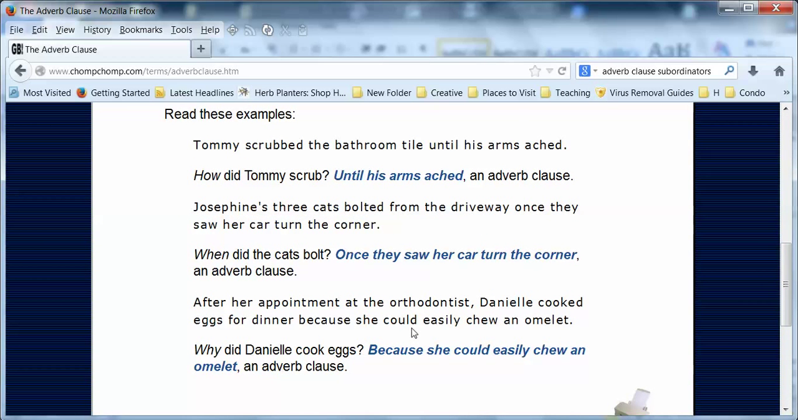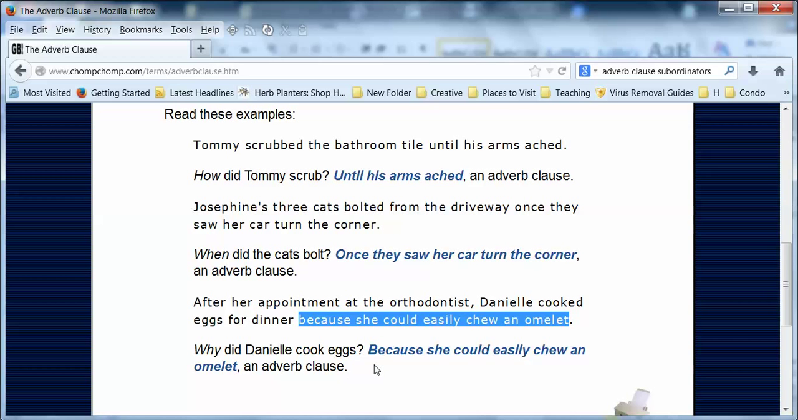After her appointment at the orthodontist, Danielle cooked eggs for dinner because she could easily chew an omelet. Why did Danielle cook eggs? Because she could easily chew an omelet. Now this actually has two dependent clauses. The answer to the question, why did Danielle cook eggs, is because she could easily chew an omelet. And that dependent clause, that adverb clause, is at the end of the sentence. And so we do not use a comma.